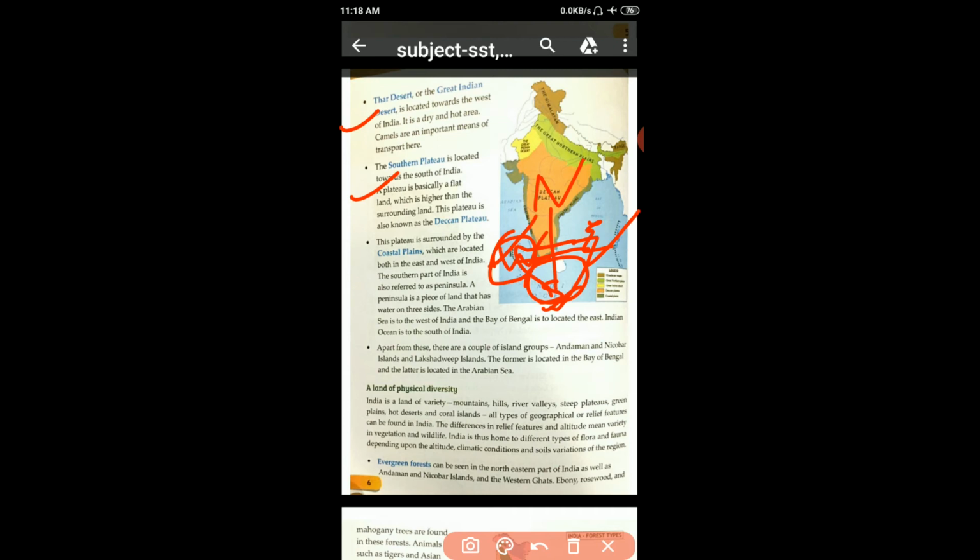Okay, these are the physical features. How many physical features? Himalaya, it is mountain, and northern plains, Thar desert, southern plateau, coastal plains, etc. Okay, a land of physical diversity.